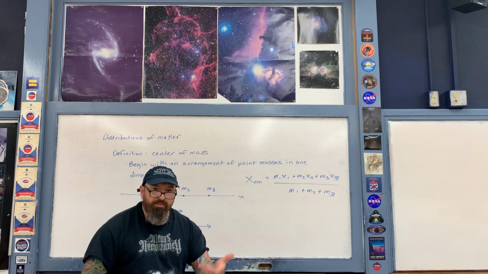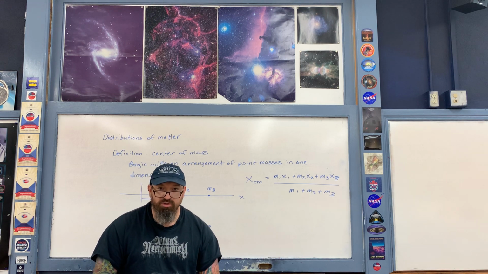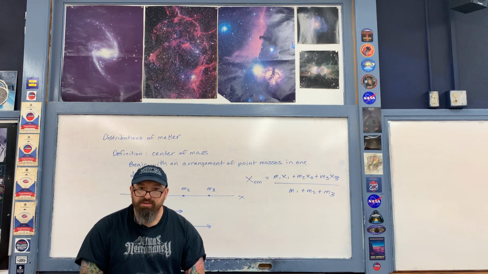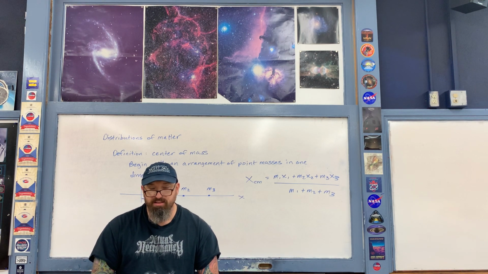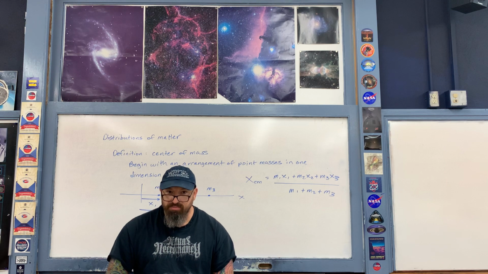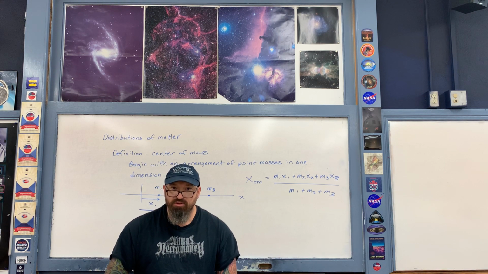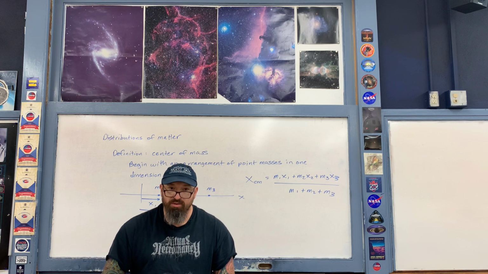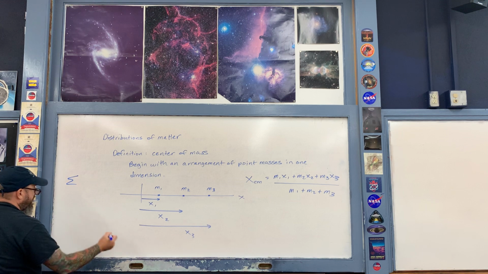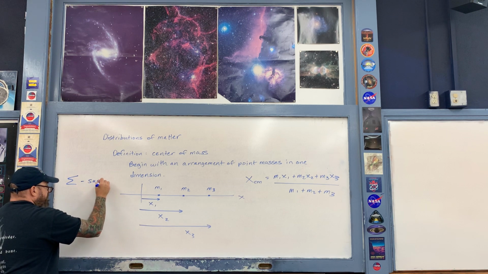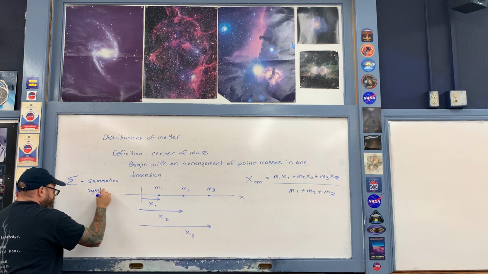Now this here is just how we define it mathematically, and as you can see, I wrote out each individual term to do so. However, there is a mathematical shortcut for writing a number of terms that are being added together. We use a specific symbol to do so. That symbol is called the summation symbol, and we use the Greek letter capital sigma in order to denote it. So whenever you see this symbol right here, this is the capital sigma. This right here in mathematics is referred to as the summation symbol.